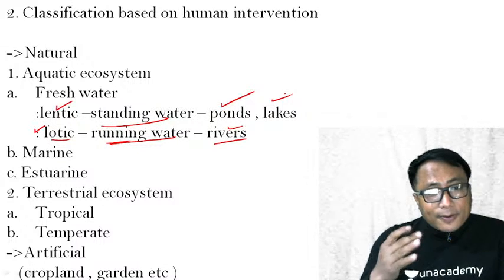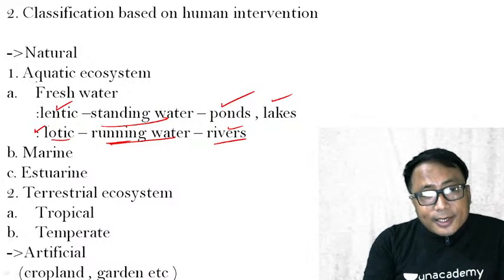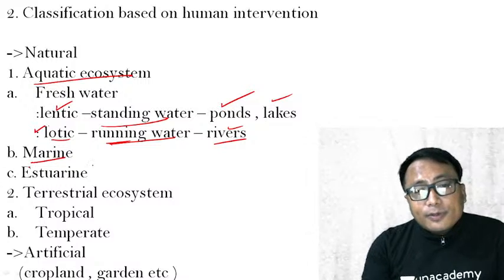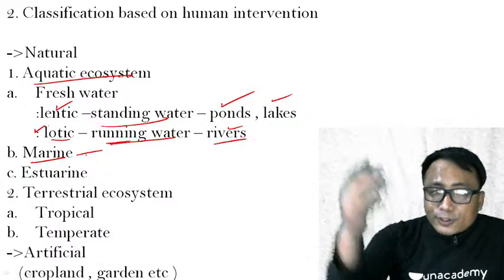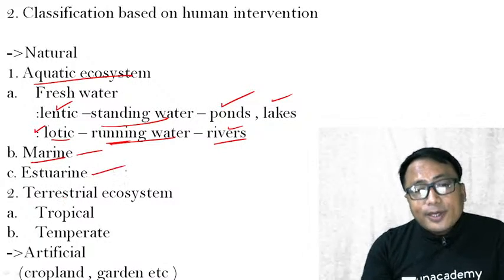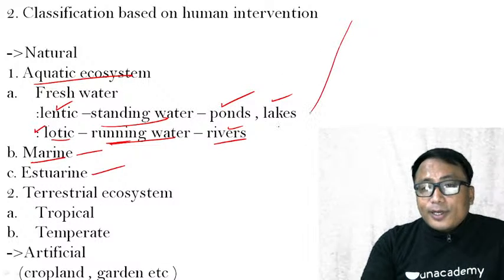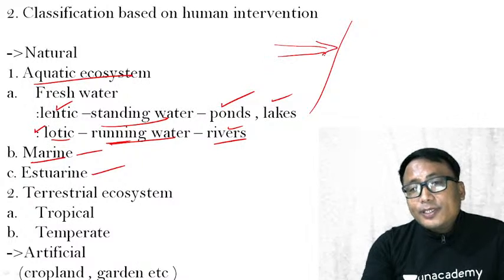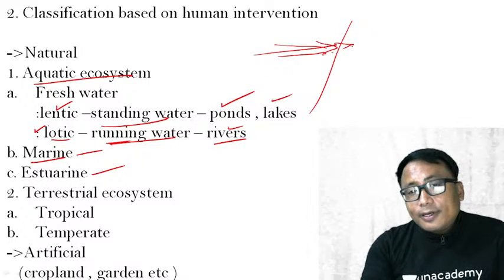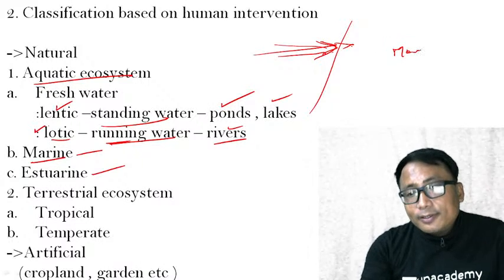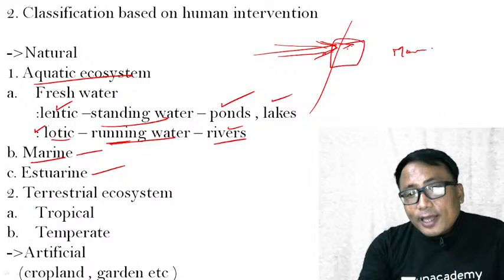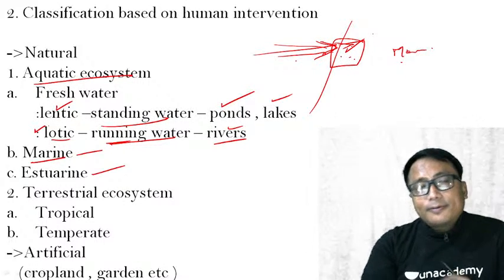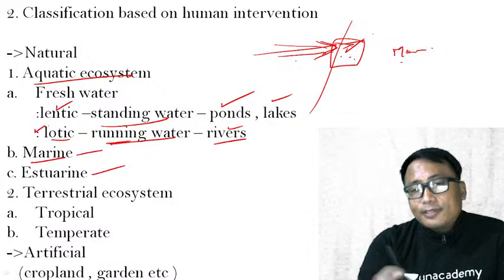Clear? Now, the second category under aquatic ecosystem is the marine ecosystem. That is in the ocean. And the third is the estuarine. What is an estuary? The zone of interaction between the fresh water which is coming from the river, discharging into the ocean, which is marine water. So in the estuary, salinity will be less than the marine but greater than the fresh water. And that is only one characteristic which I have just mentioned to you.